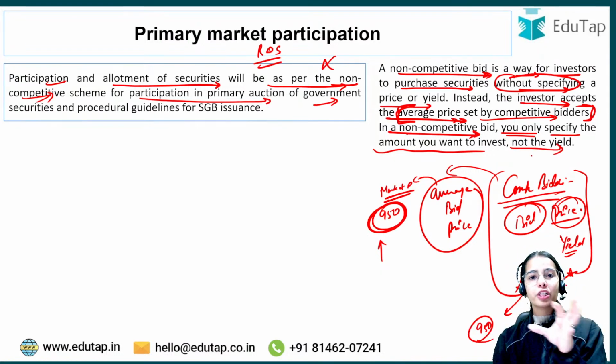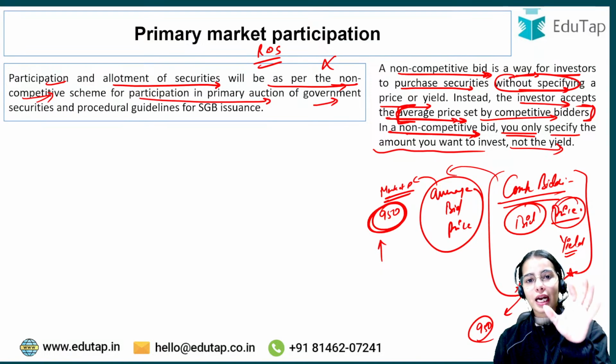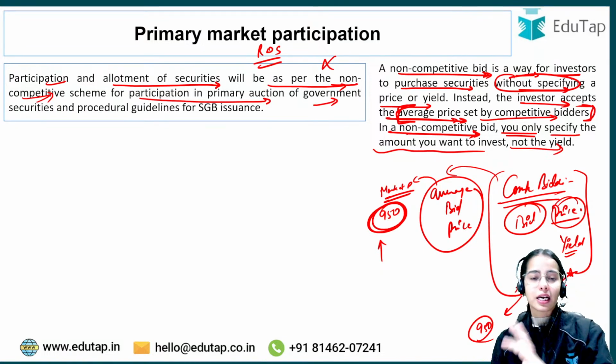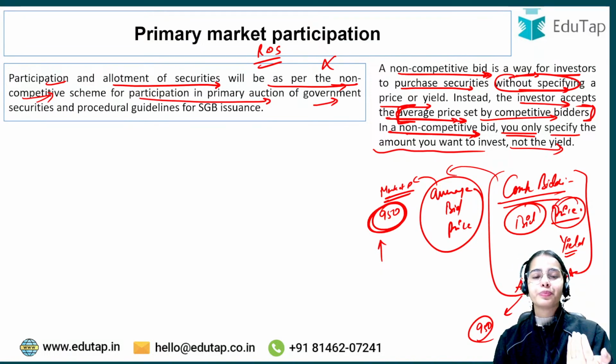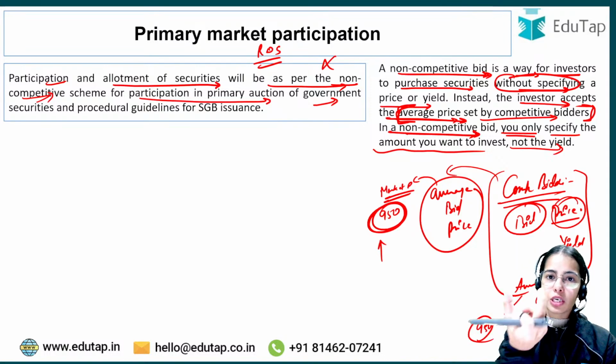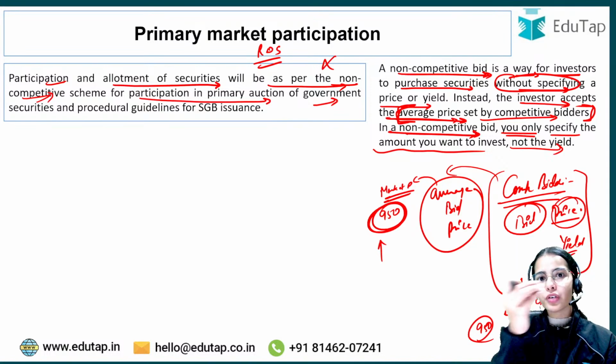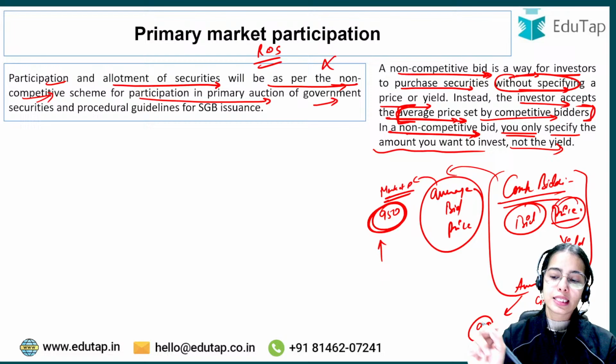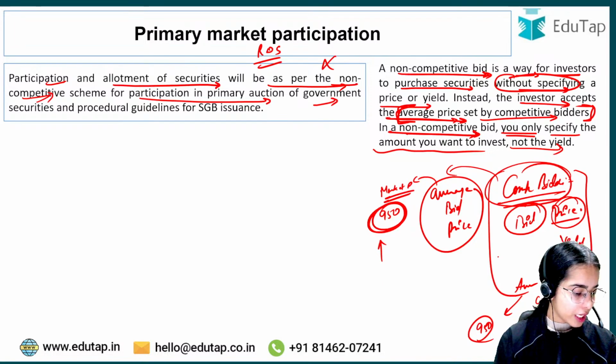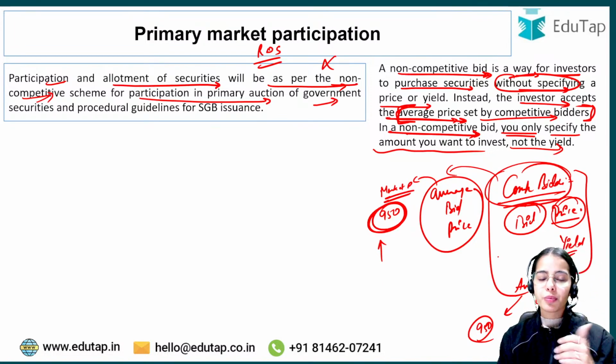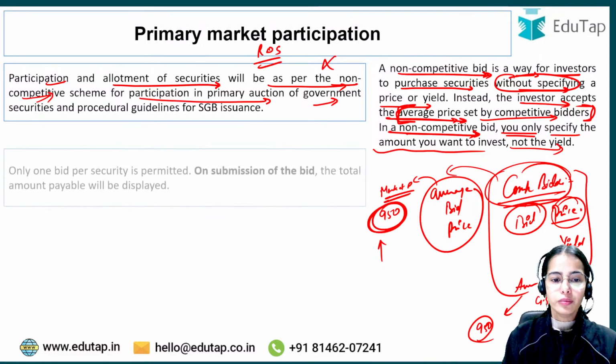So in the non-competitive bidding, there is no price that you can bid, or there is no yield that you can bid. You are only deciding that this much amount I want to invest, and you will get your government securities at the average price that is set by the competitive bidding. I hope this is clear. Give me a thumbs up if it is clear till now.